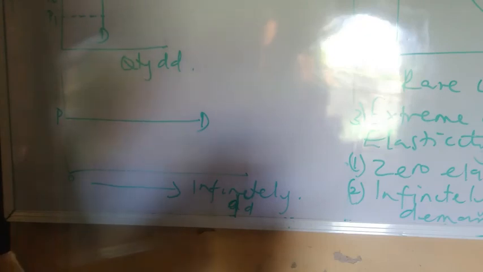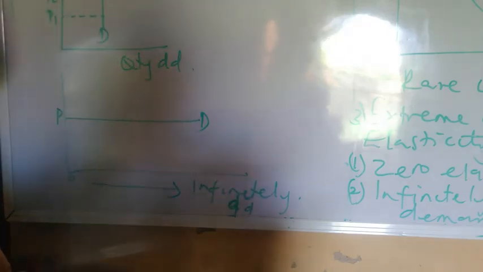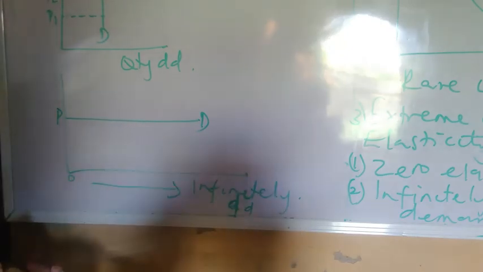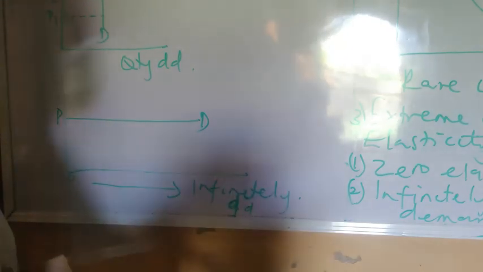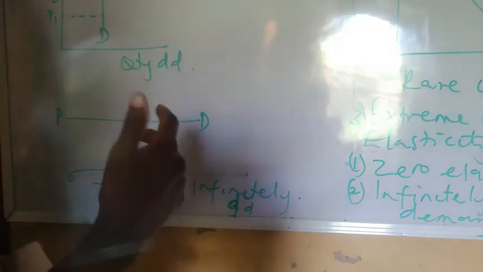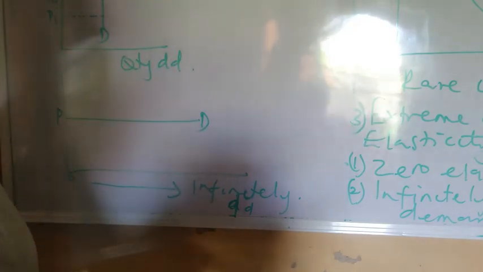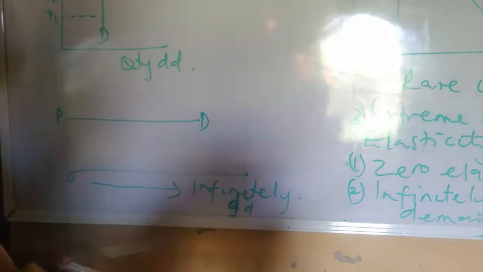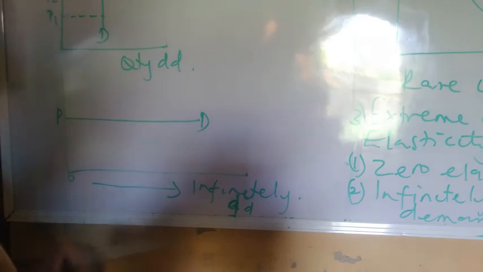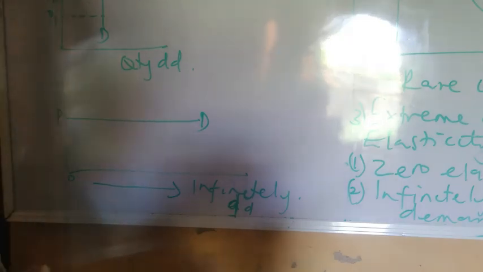The second case is when a demand curve has more than one slope. This could be in the area of gifting goods and rare commodities, when more of a commodity is bought at a higher price and less at a lower price. Then the third case of abnormal demand curve is the extreme cases of elasticity of demand.